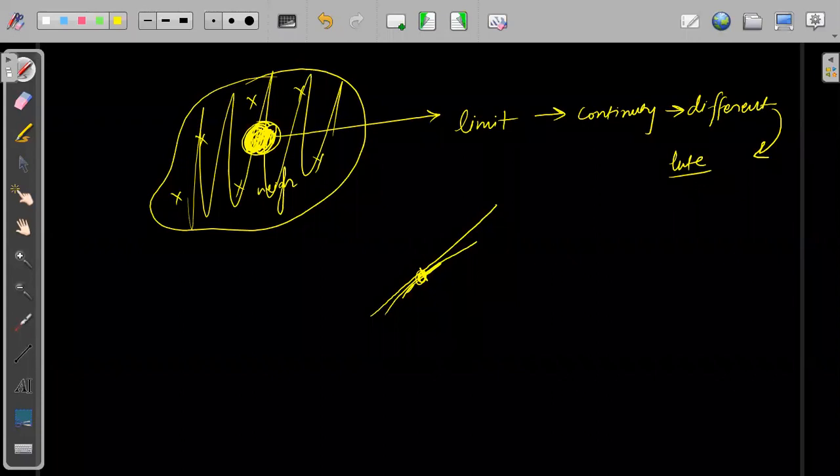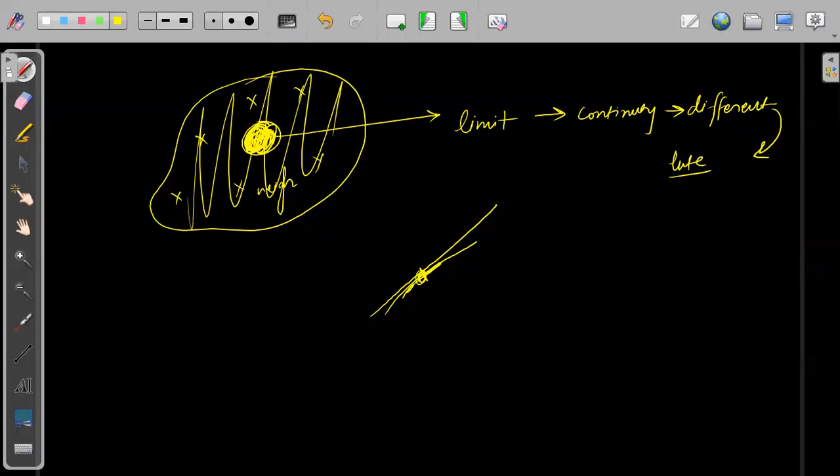Understood? Fine. If we get an indeterminate form, there will be methods to find the actual values of these indeterminate forms.